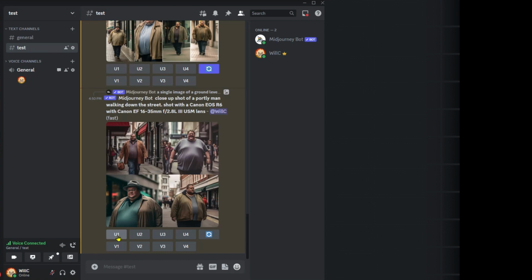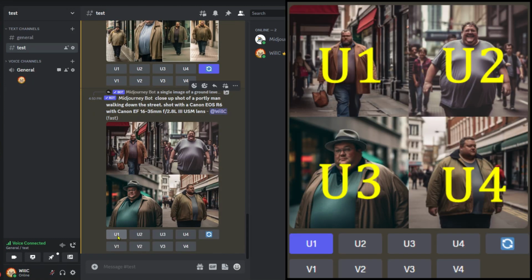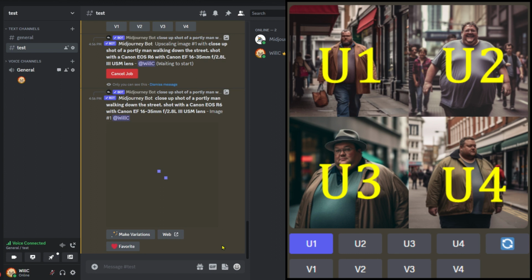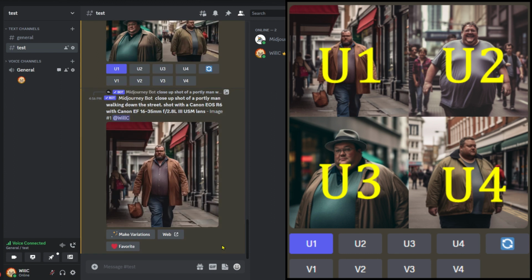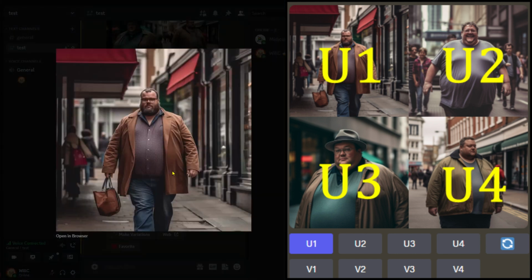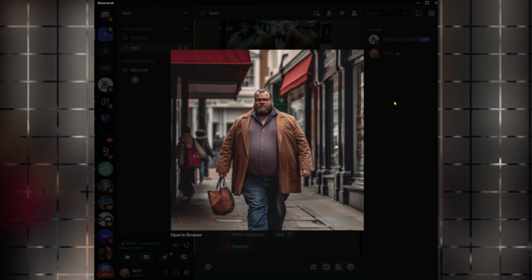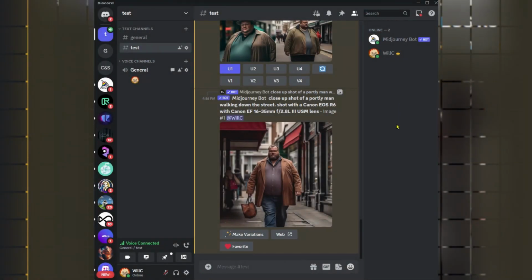If there's a photo that you want upscaled, then click on any or all of the U buttons. U1 is top left, U2 is top right, U3 is bottom left, and U4 is bottom right. Let's click on U1. And there you have it, a photorealistic image of a portly man.